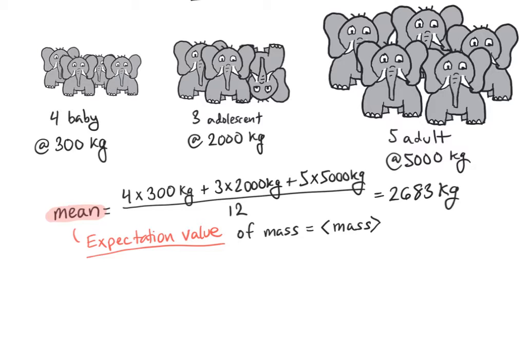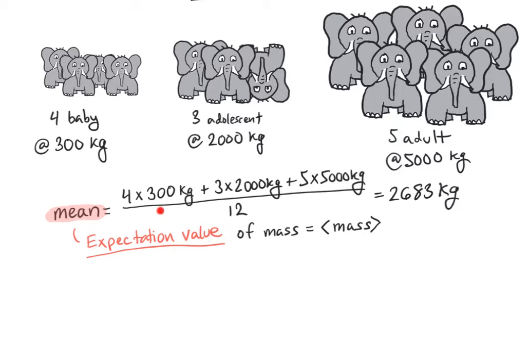What we're going to do now is we're going to use the elephant example to work out a general expression for the expectation value. And I'm going to use the context of probability because that's what quantum mechanics is all about. So if I want to find the expectation value of some variable x, if you look at what we have over here, this first term is 4 babies out of 12 elephants.